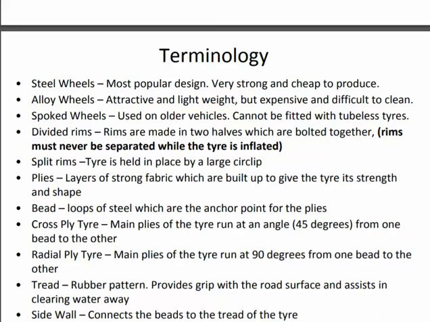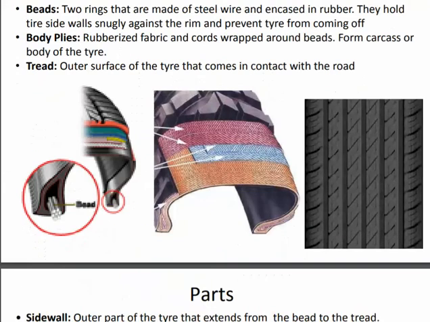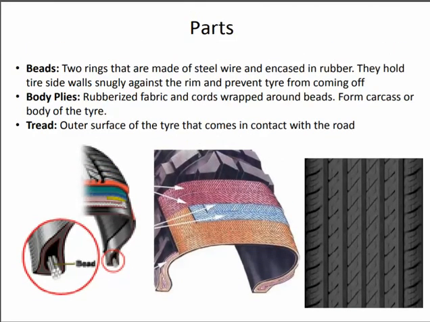Tread. It is a rubber pattern that provides grip with the road surface and assists in clearing water away. Then we have the side wall. The side wall connects the bead to the tread of the tire. Let's discuss the parts of the tire. First we have the bead. The bead consists of two rings that are made up of steel wires and encased in rubber.